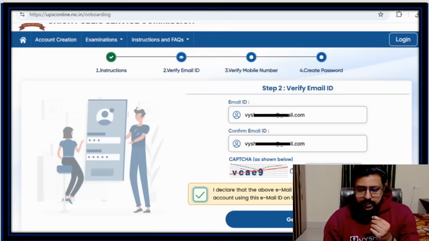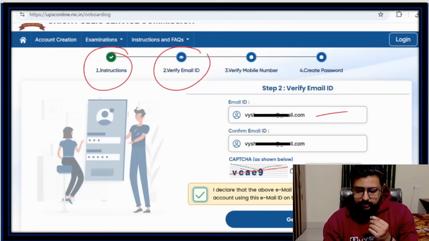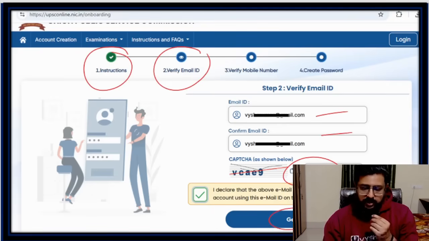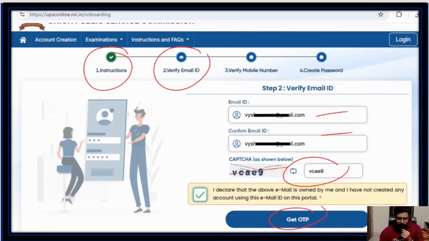When you do that, the first instruction page is what we did, that got over. Then verify email ID: you have to type your email ID here, put the CAPTCHA code, tick I declare, and get the OTP. When you click on that, I think I should minimize myself so that you can see it properly. Okay, now you can see.